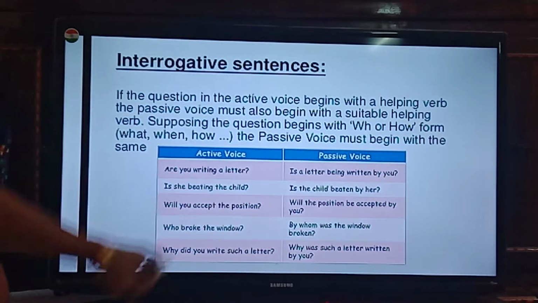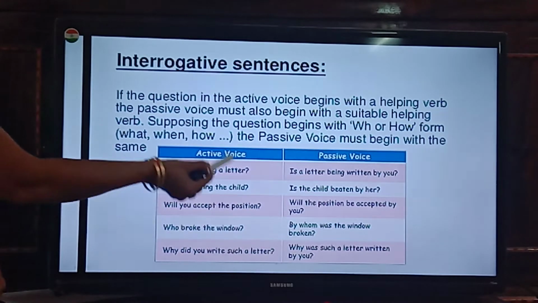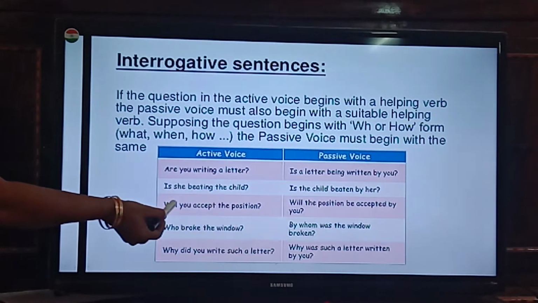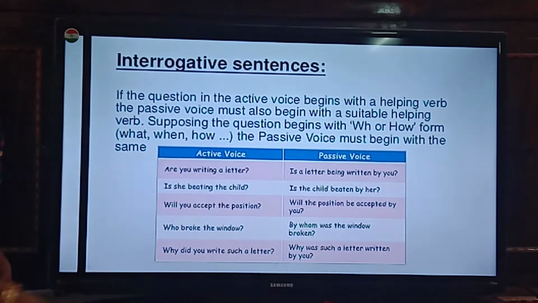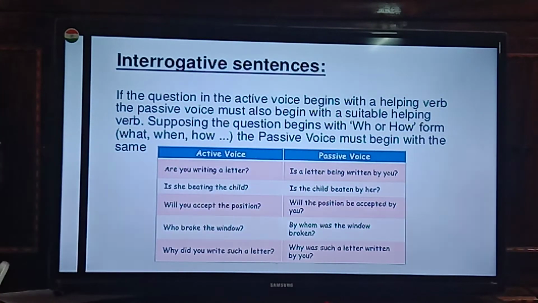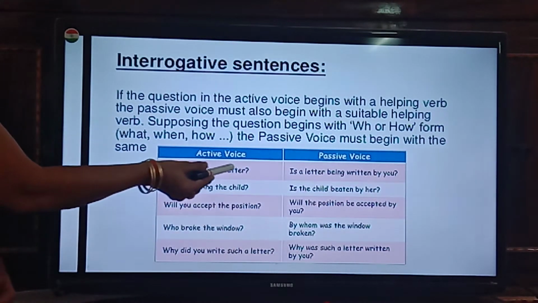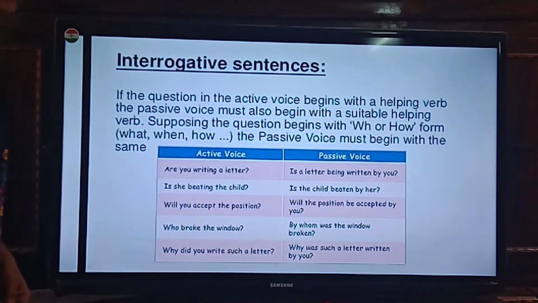Next, coming to interrogative sentences. If the question in the active voice begins with the helping verb, you will find the same helping verb even in the passive voice. You have to start with the helping verb even in passive voice depending on the sentence. Like, are you writing a letter? Changed into, is a letter being written by you?